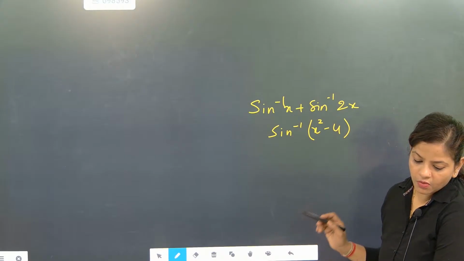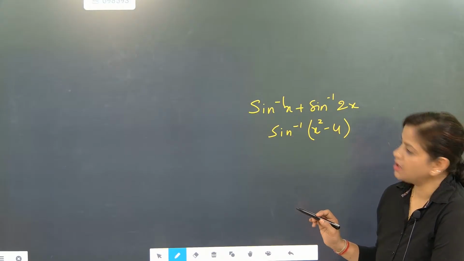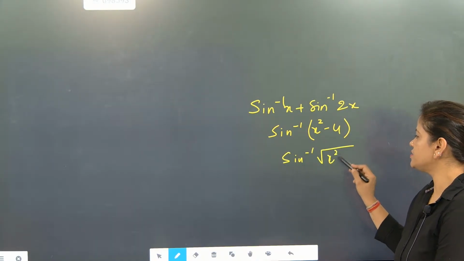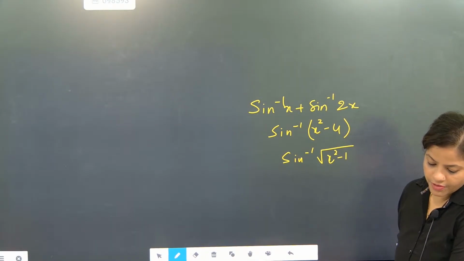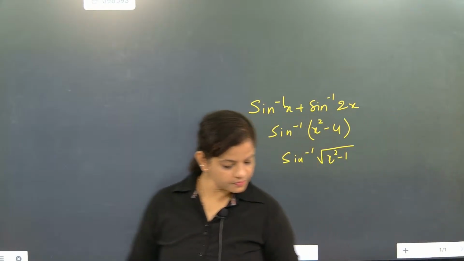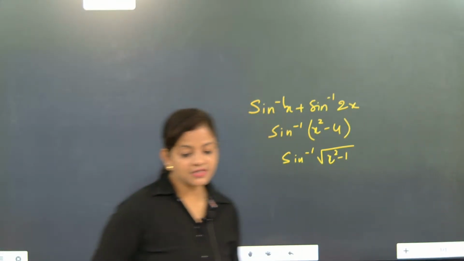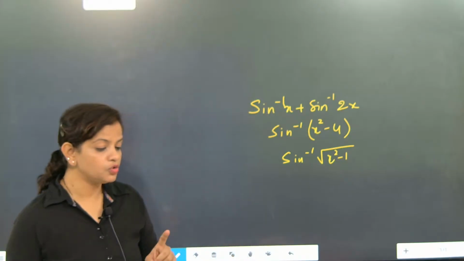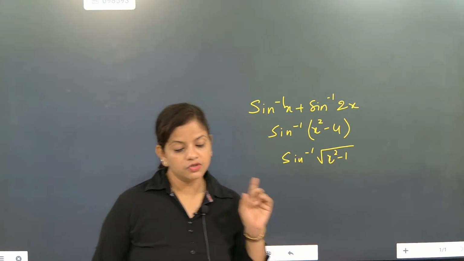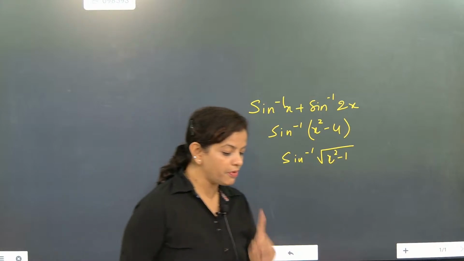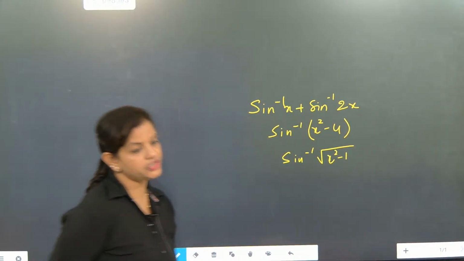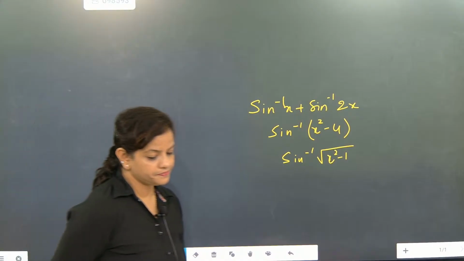One more domain question I have given: sine inverse of root under x square minus 1. This is the third domain question, please find it. And the CBSE question has asked not only the domain, they have asked the range also. So when they ask for the range, you have to learn how to find the range section also. Please first finish this one. Go for it.